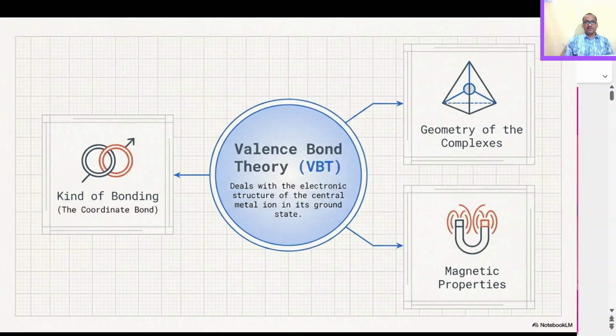So this valence bond theory deals with the electronic structure of the central metal ion and its ground state. It will tell us about the kind of bonding, basically coordinate bond, and geometry of the complexes, and the magnetic properties of the complexes.